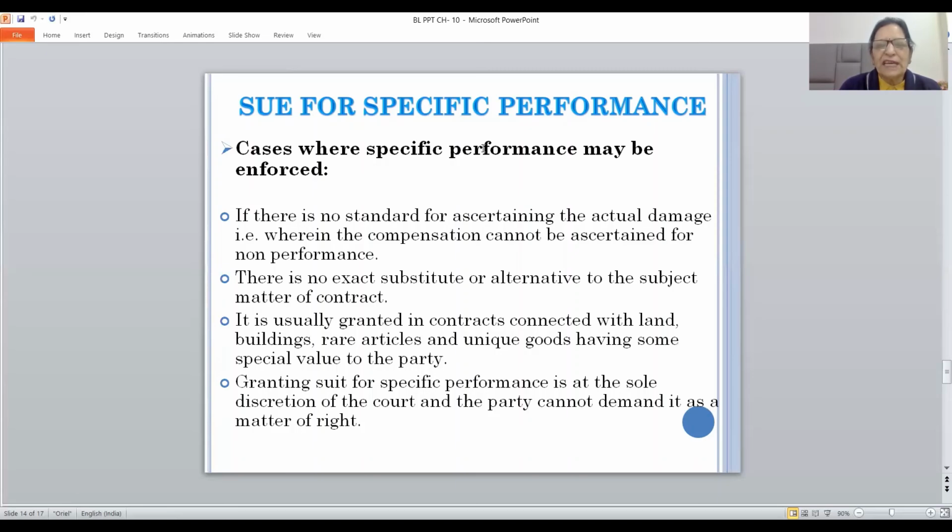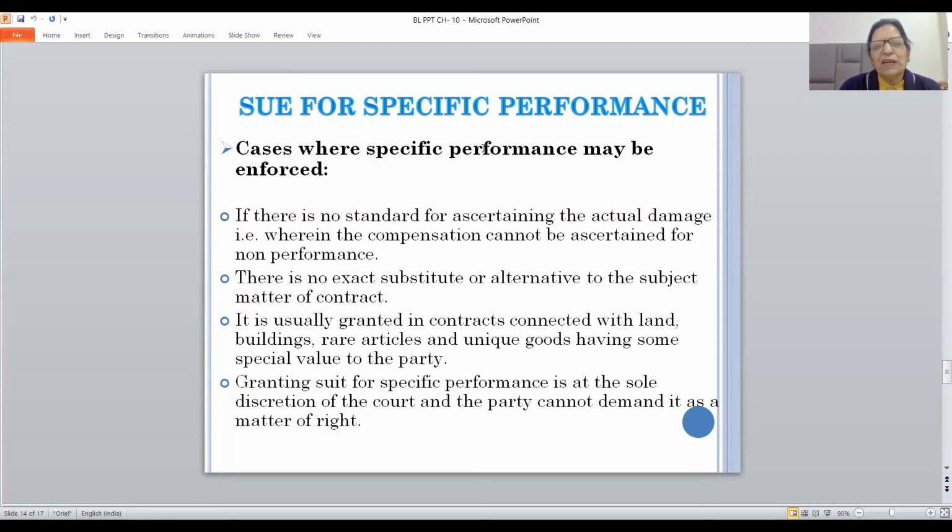Where there is no exact substitute or alternative to the subject matter of the contract, that is, the subject matter is not available in the market. It is usually granted in contracts connected with land, buildings, rare articles, unique goods which are not available in the market, only that person had.